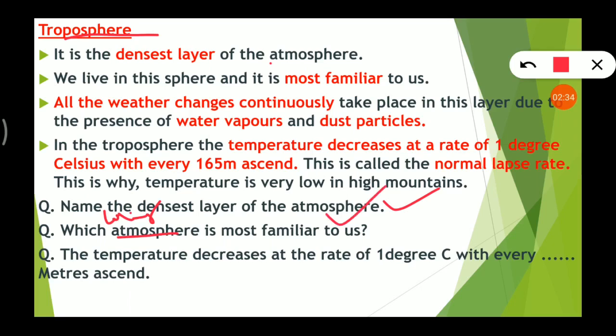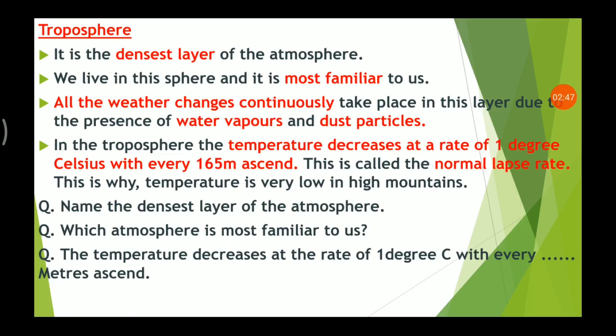So it is troposphere. The temperature decreases at the rate of 1 degree Celsius with every 165 meters ascent. I hope you got all the points.